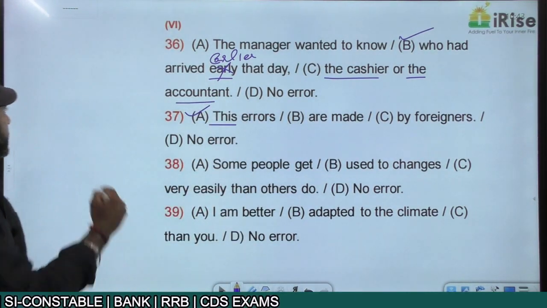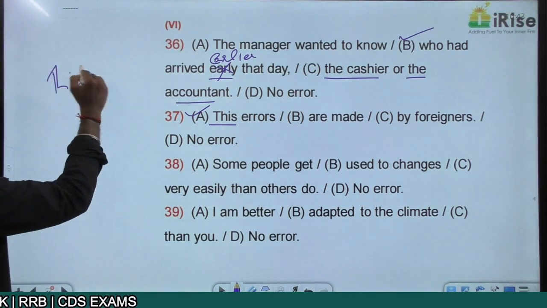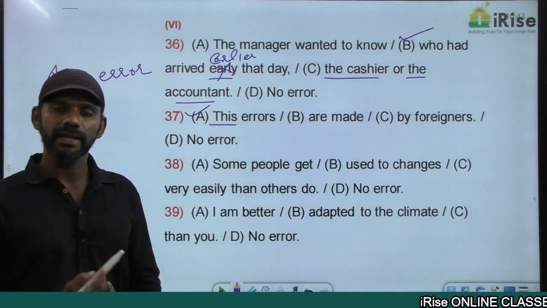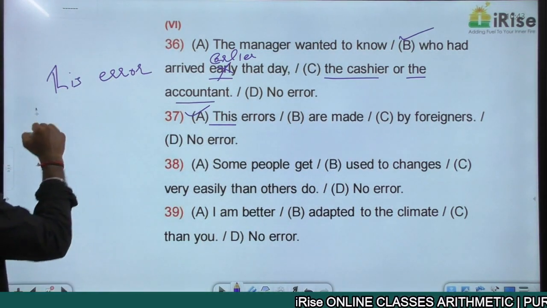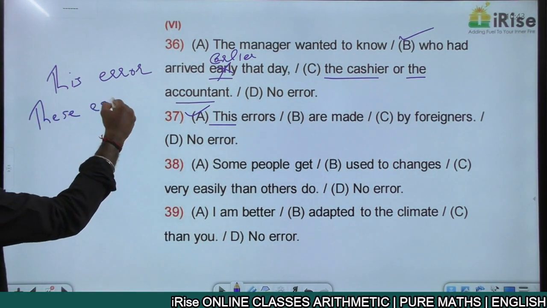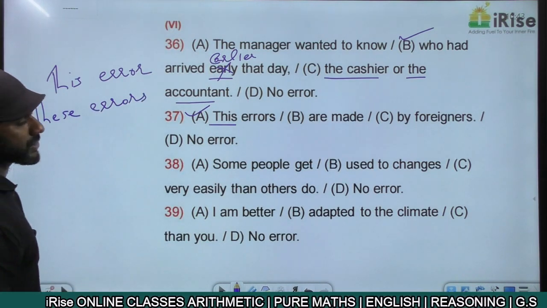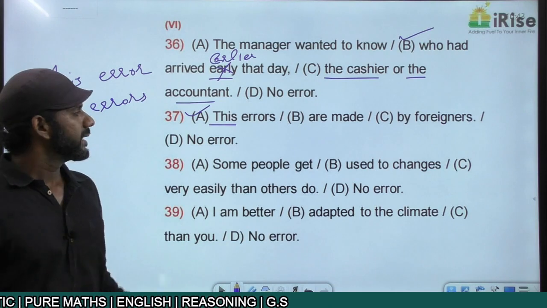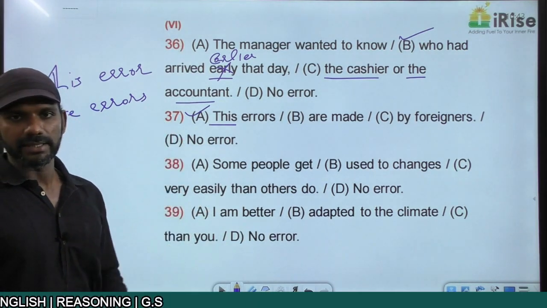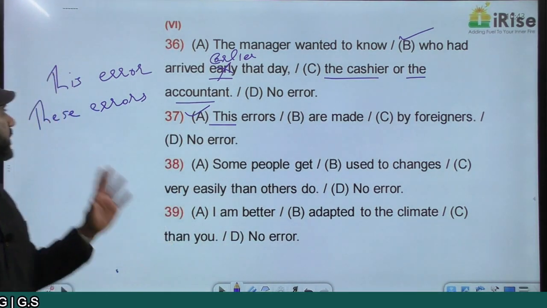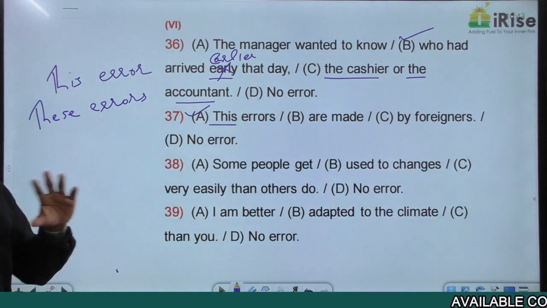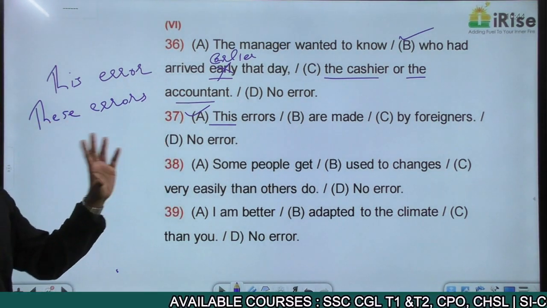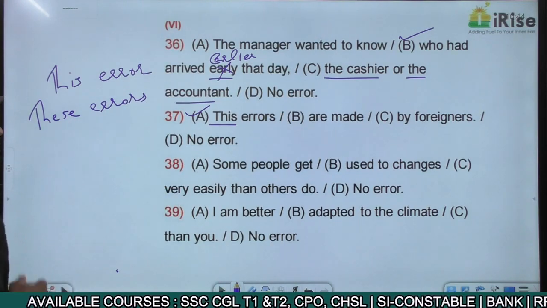Now, "this error" is a correct usage. This is a singular pronoun. Error is a singular noun. "These errors" is also a correct usage. These is a plural pronoun. Errors is a plural noun. Both are correct. Now my question is, in this sentence, must it be "this error" or "these errors"? Anyway, the error is in part A. We know that. So in this context, it must be "this error" or "these errors." That is my question. Come to the rest of the sentence.